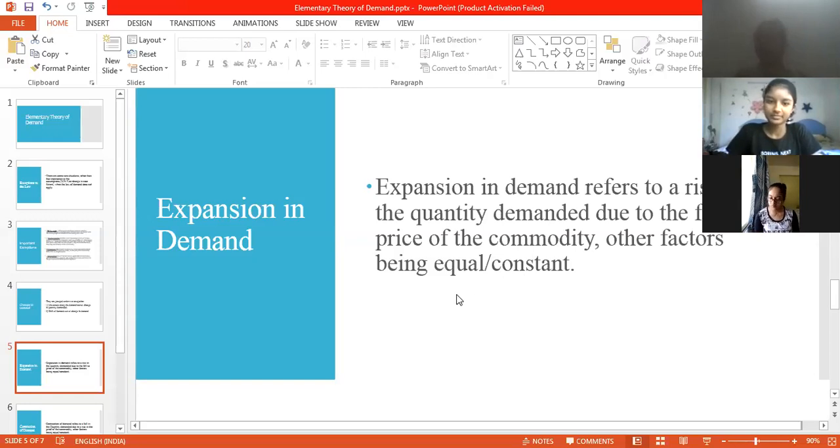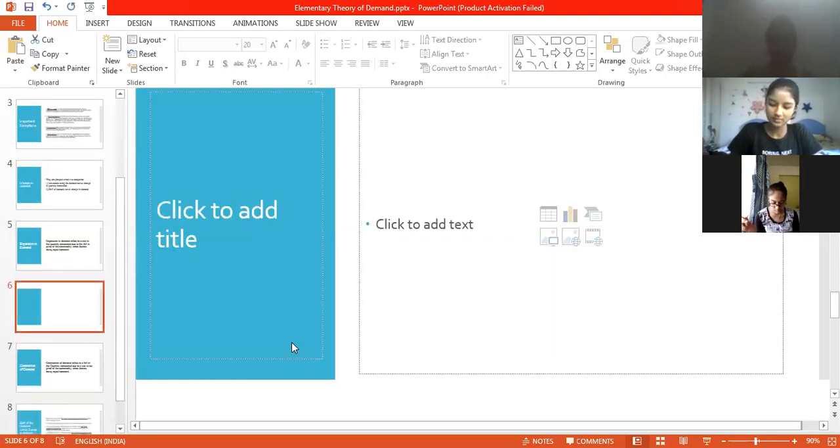So the other factors have to be equal. That is, there should be no change in my taste, in my preference. There should be no change in the price of other related goods. I should not substitute my product with anybody. Again, the population factor also should not be affected. Do I shift to the other slide? Yes.